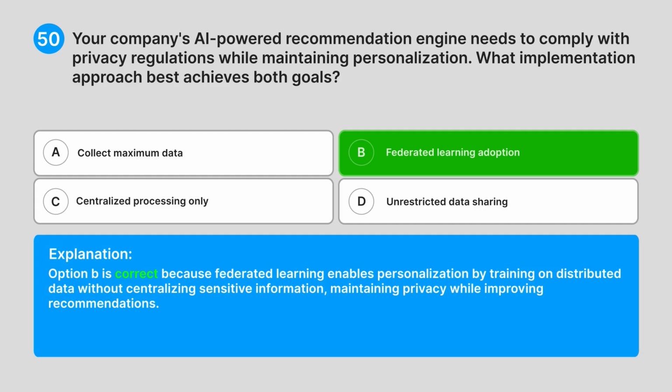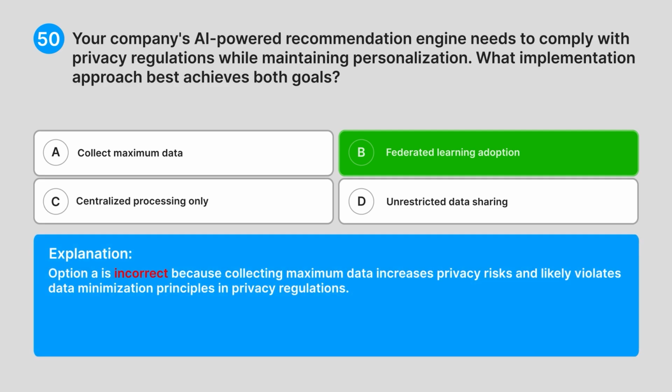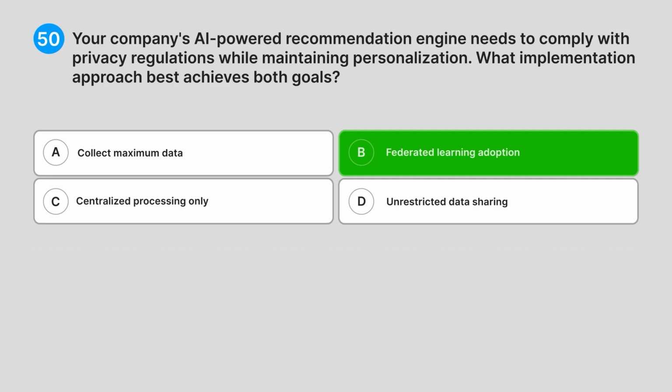Explanation: option B is correct because federated learning enables personalization by training on distributed data without centralizing sensitive information, maintaining privacy while improving recommendations. Option A is incorrect because collecting maximum data increases privacy risks and likely violates data minimization principles in privacy regulations.